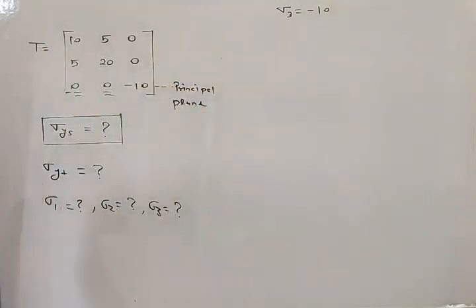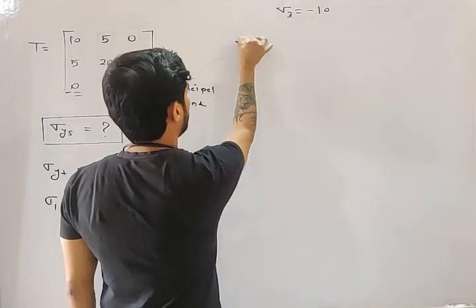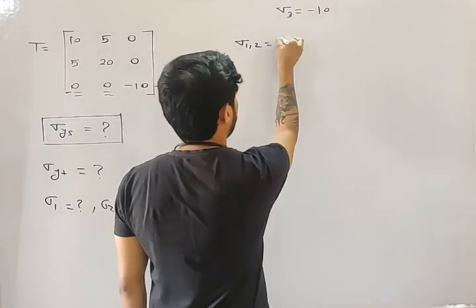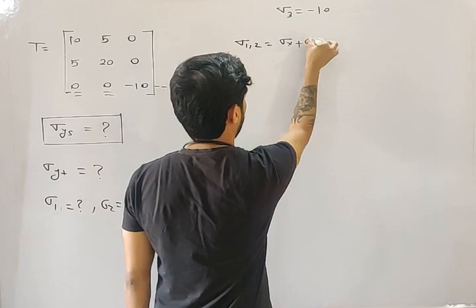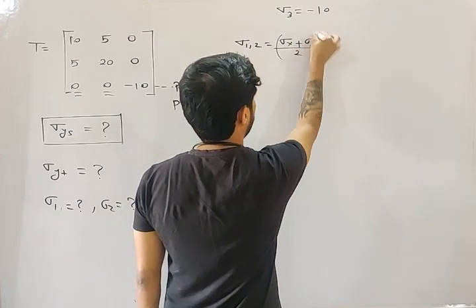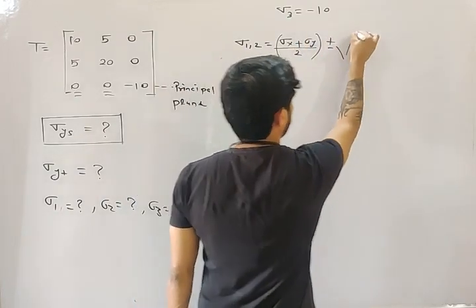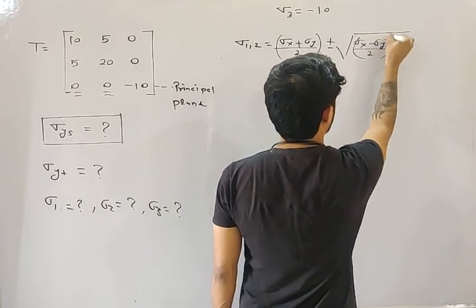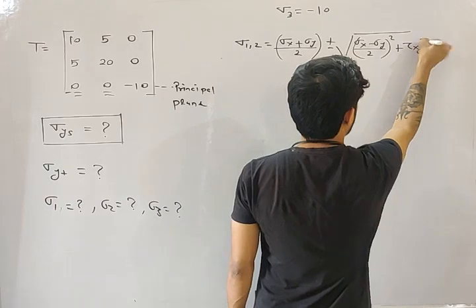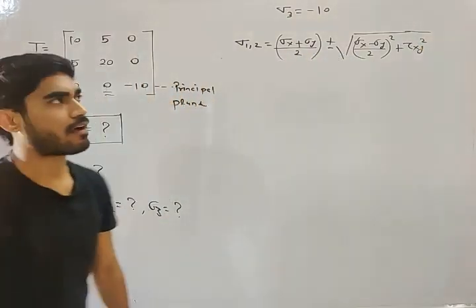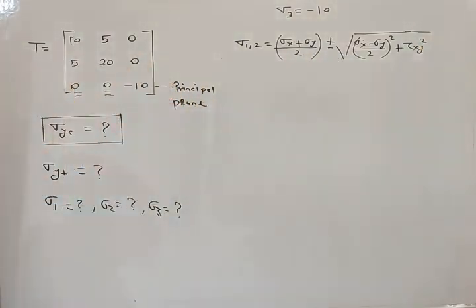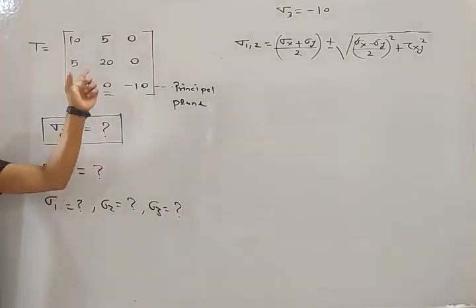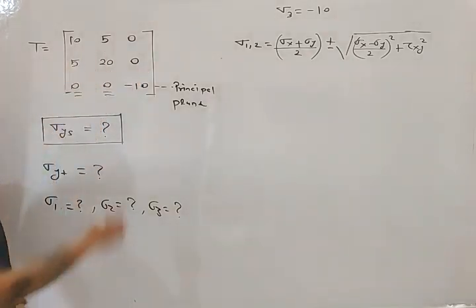We need sigma 1 and sigma 2. And how will we find it? Using this formula, sigma 1, sigma 2 equals (sigma x plus sigma y) by 2 plus minus root over ((sigma x minus sigma y) by 2) whole square plus tau xy square. This is the formula for the principal stresses sigma 1 and sigma 2, my friend. Just put the values in this equation. This is what?